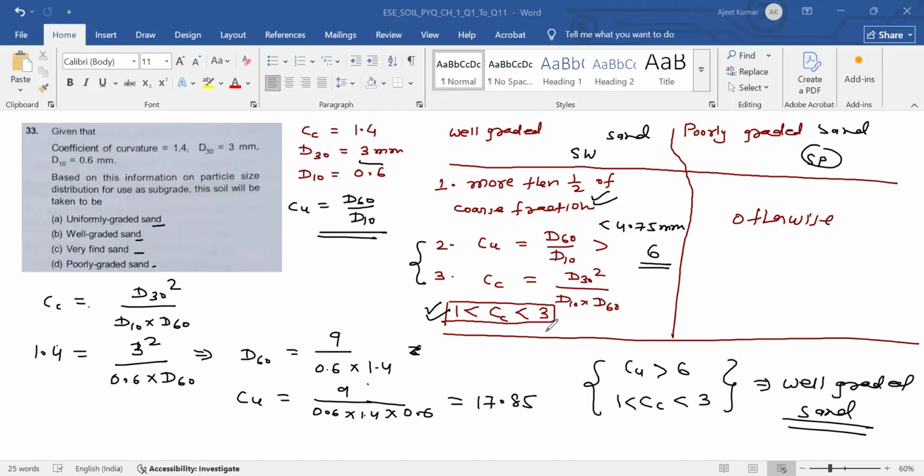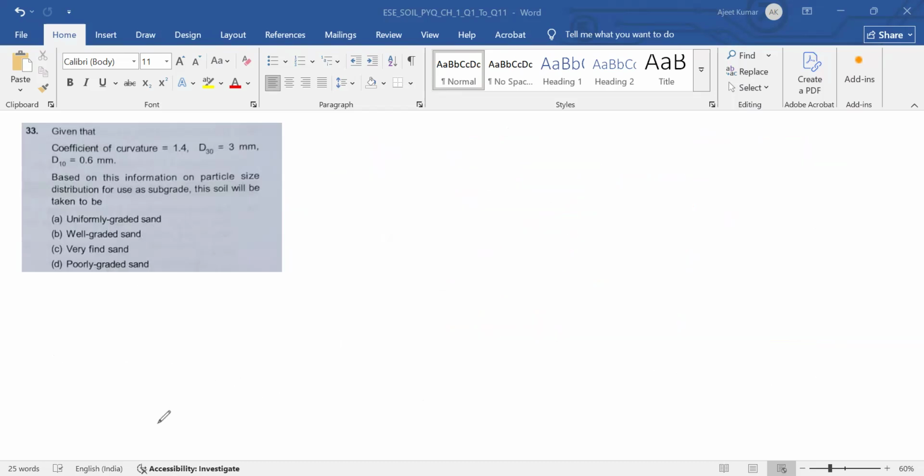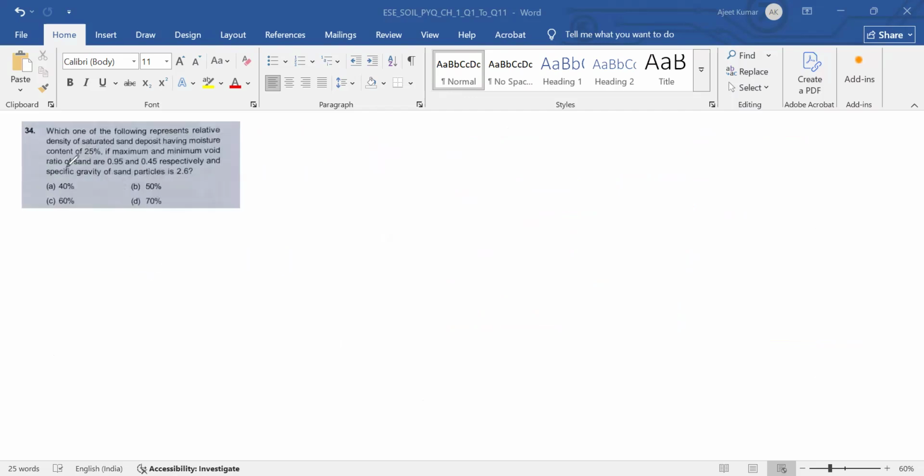So next question is question number 34. Okay. What is question number 34? Which one of the following represents the relative density of a saturated sand deposit having moisture content of 25% if the maximum and the minimum void ratio of sand are this and this?